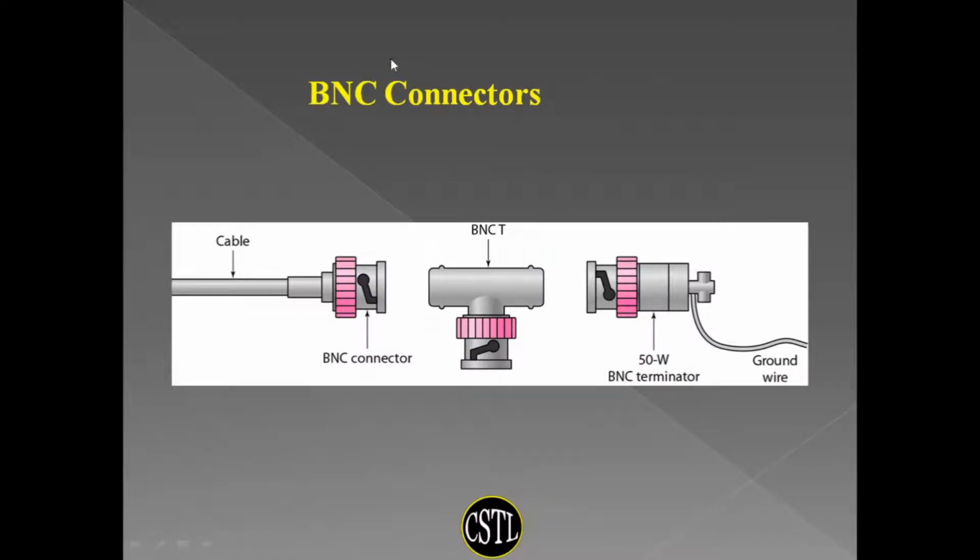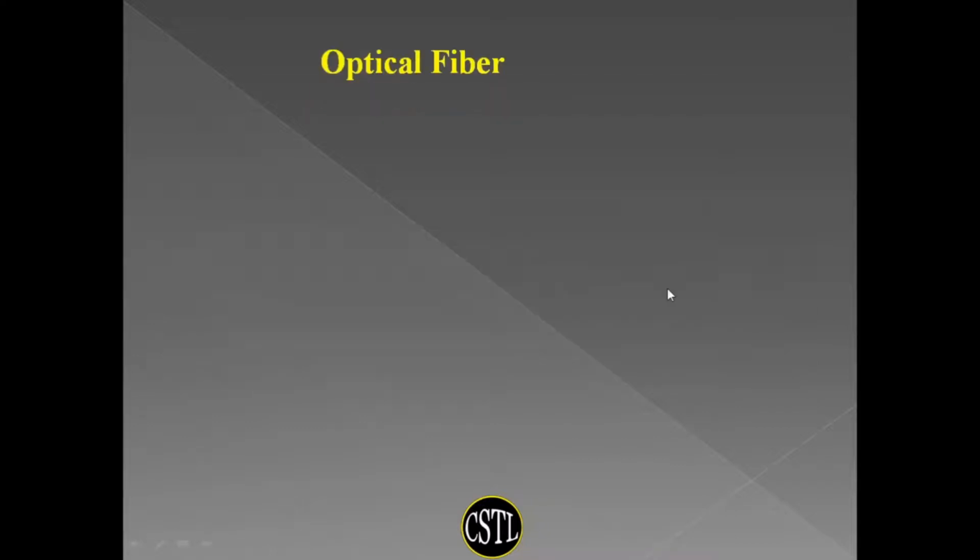Now, to connect the coaxial cables, we use BNC connectors. There are three types of BNC connectors. One is the normal BNC connector, which just connects two wires. Second is the BNC T connector, which acts as a junction to connect more than one wire. And there is a BNC terminator to ground the signals.